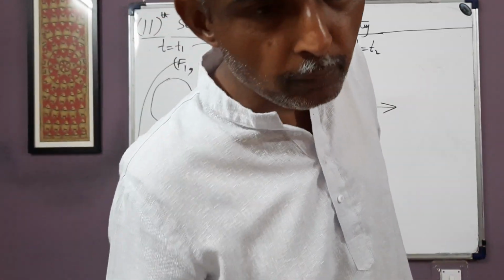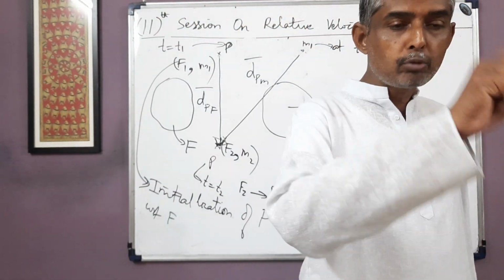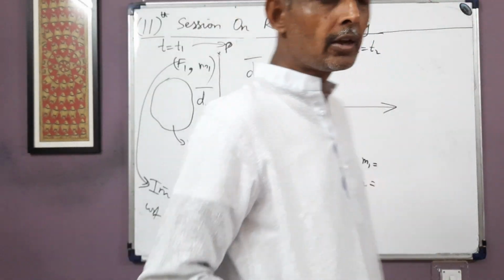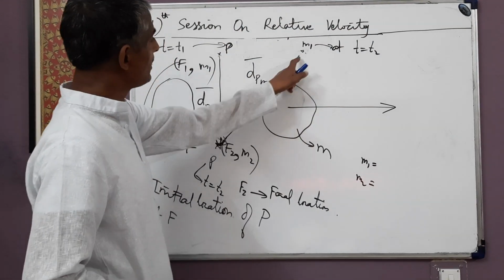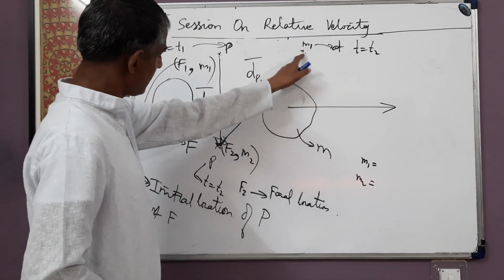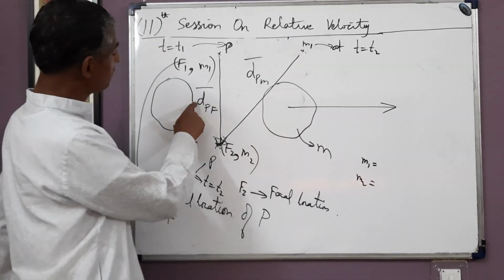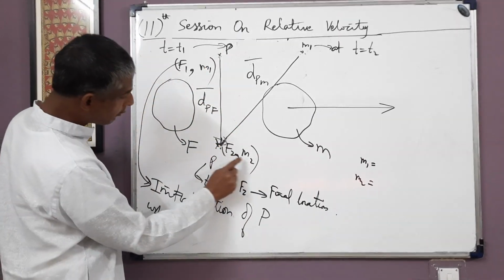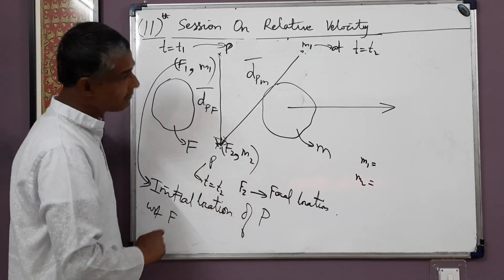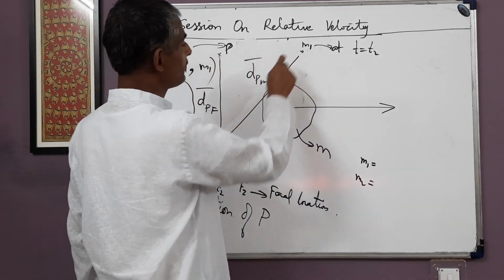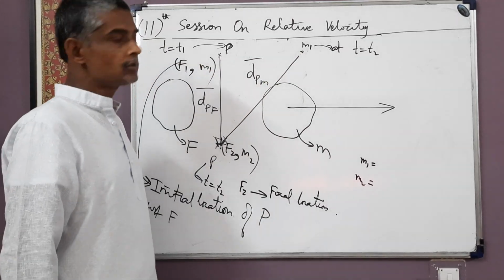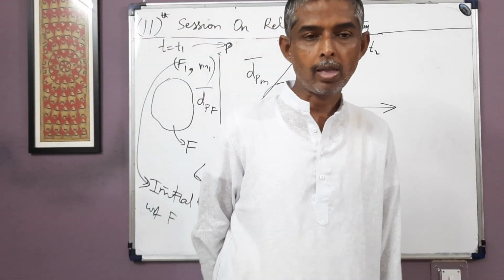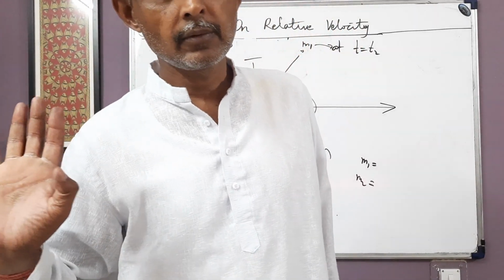at T equal to T2, initial locations of P in both the frames F and M, that is F1 and M1, are non-coincident. So displacement in the M frame will be from initial to final, M1 to M2, and displacement of P in F will be from F1 to F2. So final locations in both the frames are coincident and initial locations of P in both the frames are non-coincident. So displacement of P in both the different frames will not be the same. This is the basic idea of relative velocity.